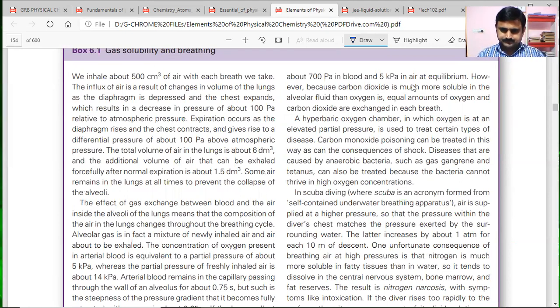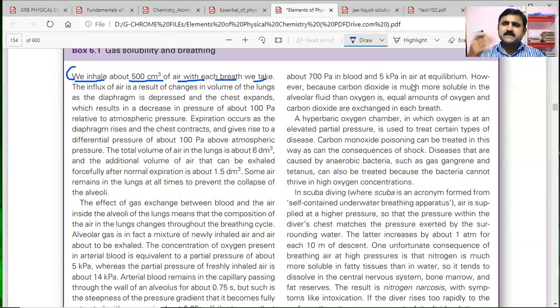They have discussed this because Henry's law application is very important in our life. That's why the breathing system is discussed, correlated with Henry's law. When we inhale, with each breath we take about 500 cubic centimeters of air.